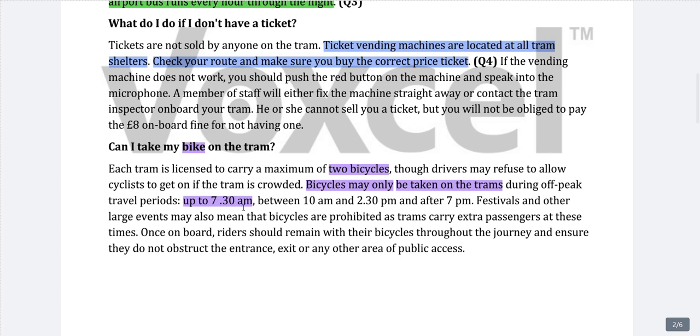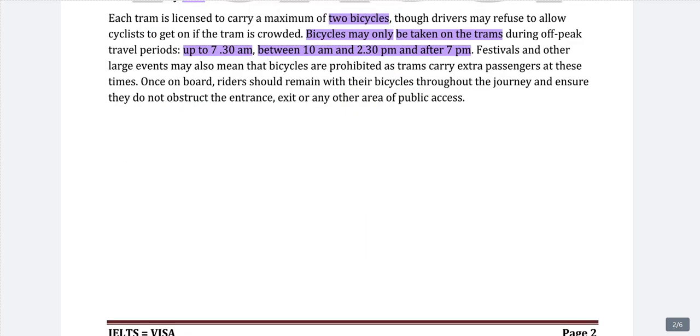So here they are saying up to 7:30, up to meaning till 7:30, not after 7:30, and then between 10 a.m. and 2:30 p.m., after 7 p.m. So if you are able to understand, you will be easily able to understand our answers. They are saying you can take your bicycle, but the timing is up to 7:30 a.m., up to meaning maximum of 7:30 a.m., not later than that, and after that between 10 a.m. and 2:30 p.m. So meaning to say between 7:30 and 10 a.m. you cannot take your bicycles.